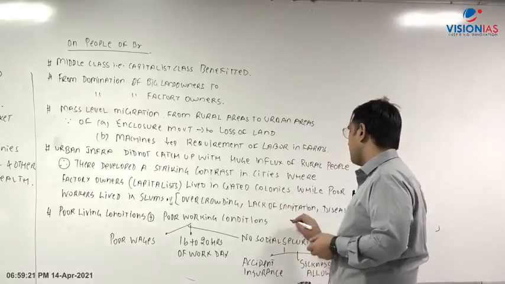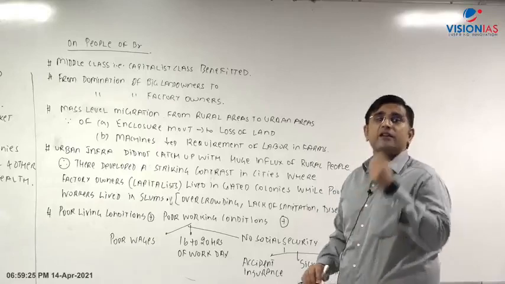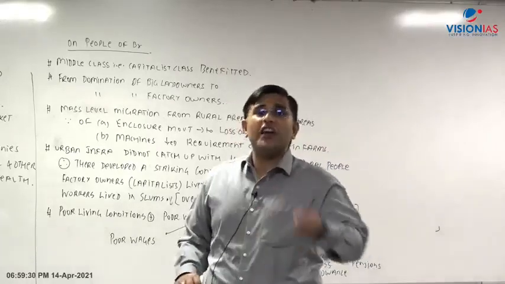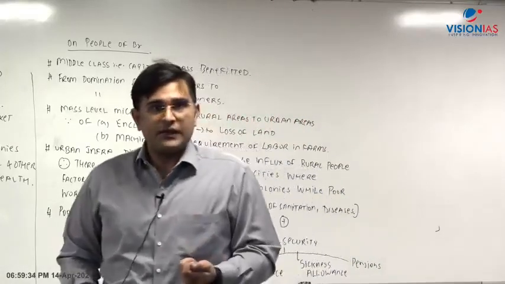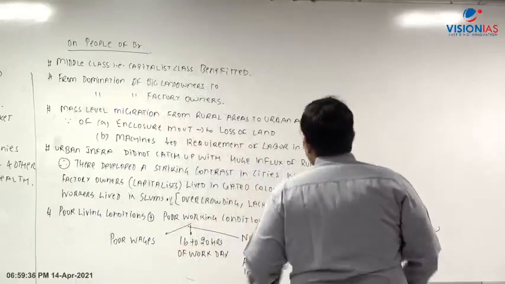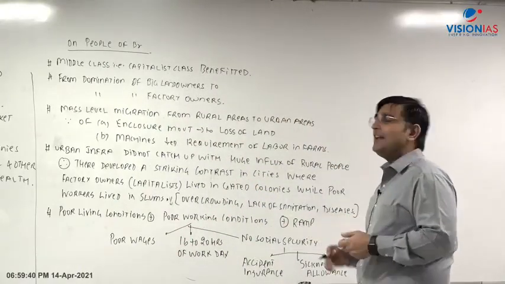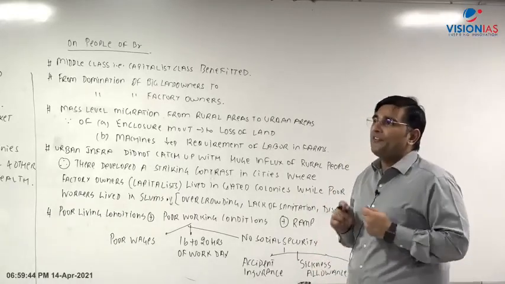Apart from this, what is happening? Plus there was rampant child labor, and the women, their share in the employment also increased. Why? Because women were ready to work at lower wages. So there was rampant child labor. Why was it there? Because it is laissez-faire. The government has no role to interfere in the market.